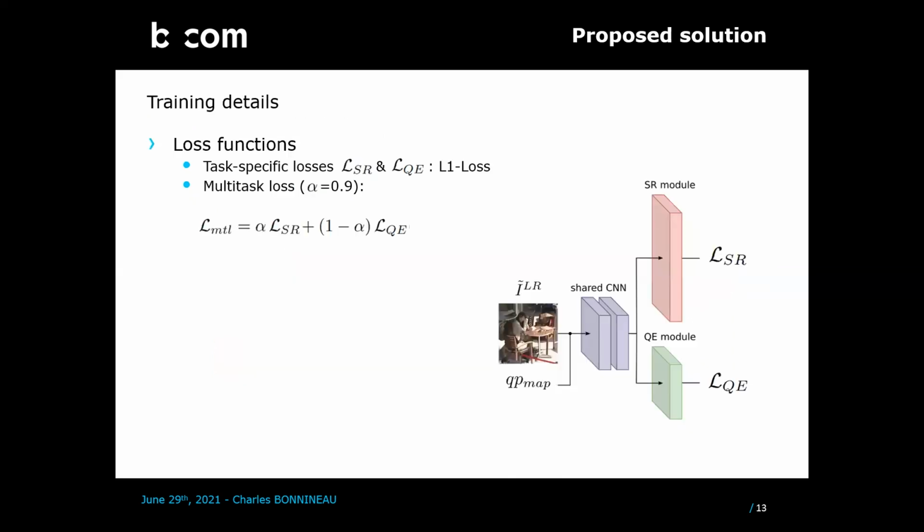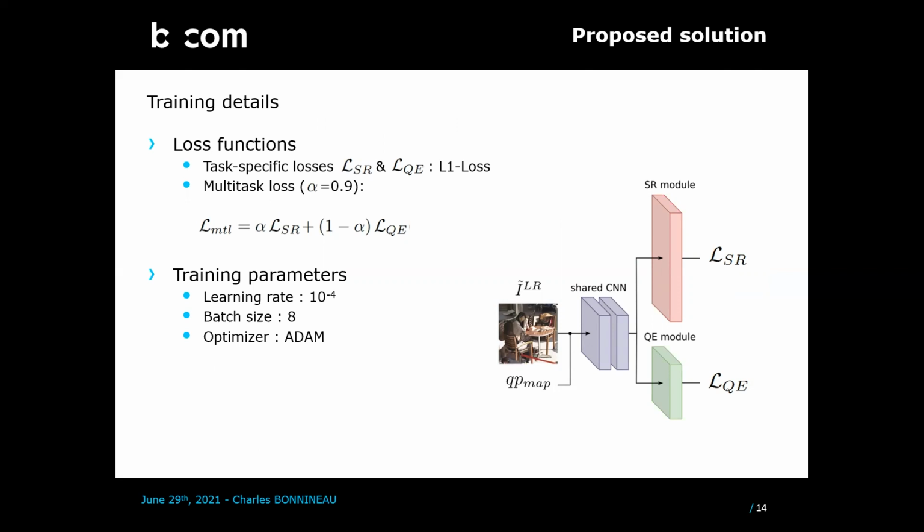To train such a multitask network, we need to compute a multitask loss. In this work, we simply combine both task-specific losses computed using the L1 loss by a weighted sum using a parameter alpha. We set empirically alpha to 0.9 after a grid search on different values from 0 to 1. Regarding the optimization parameters, we use the learning rate of 10 to the minus 4, a batch size of 8 on the